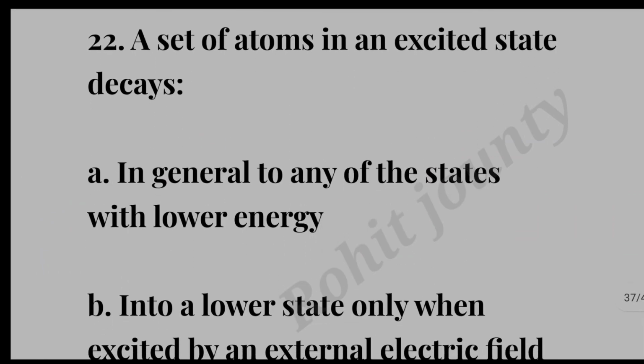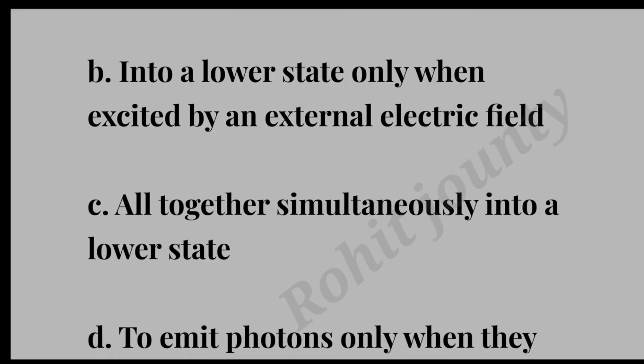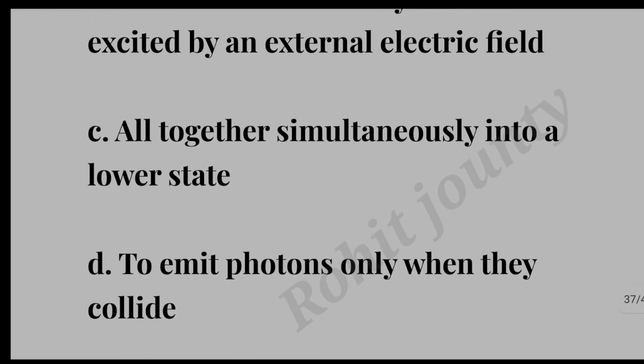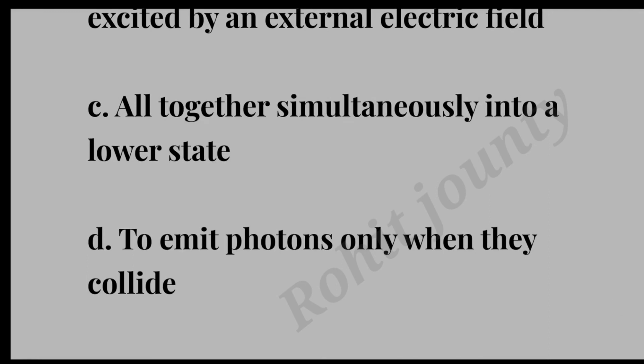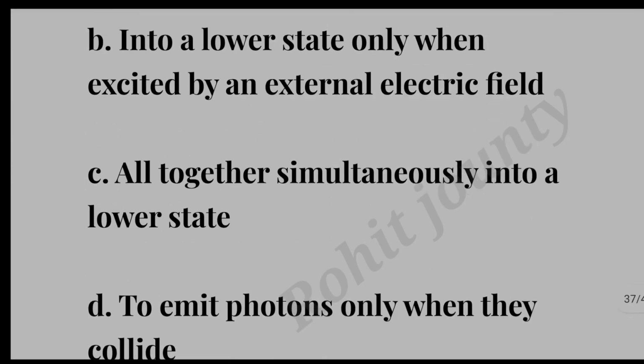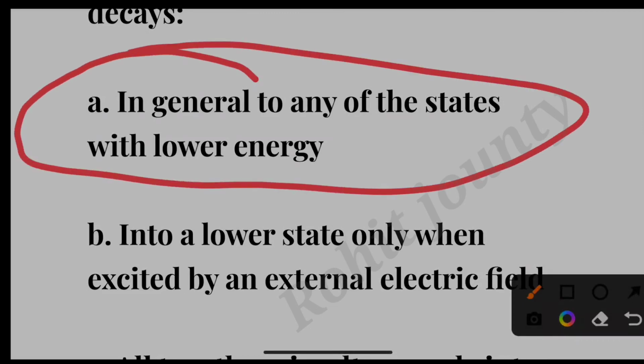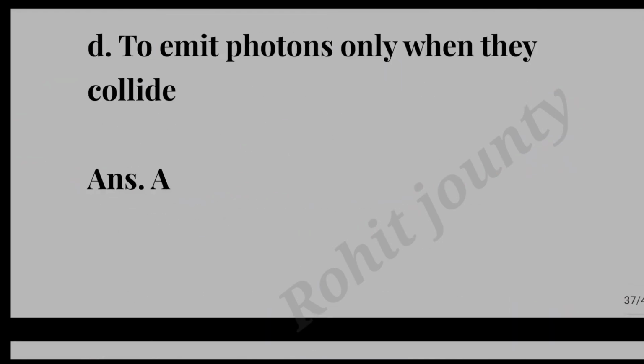Question number 22. A set of atoms in excited state decay, option A, in general to any state with lower energy, option B, into a lower state only when excited by an external field, option C, altogether simultaneously into a lower state, option D, to emit photons only when they collide. The correct answer is option A, in general to any state with lower energy.